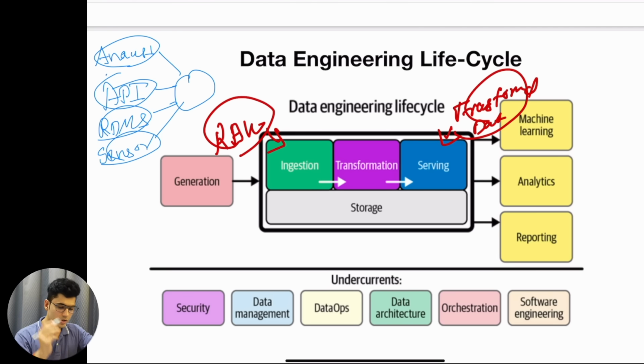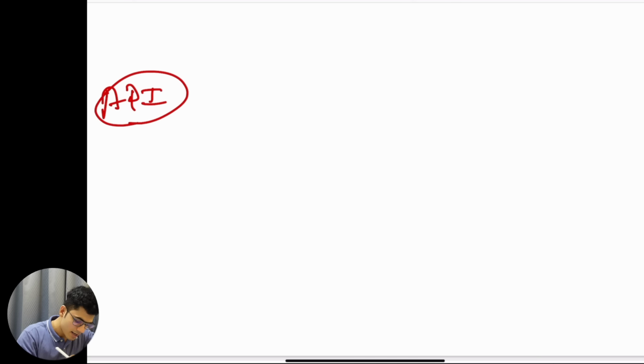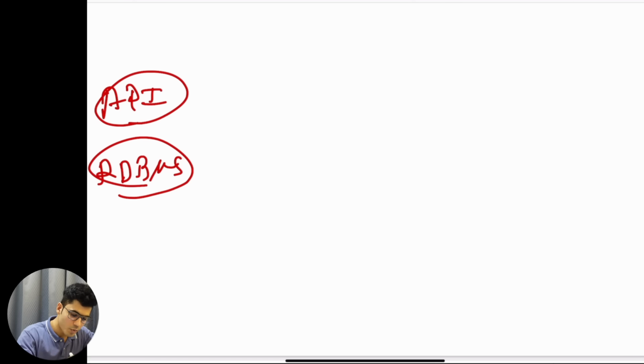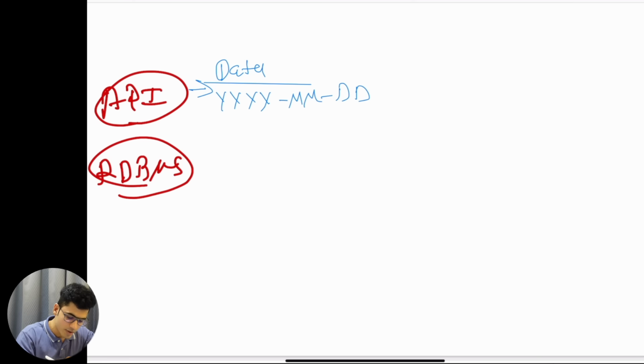So consider this example. Let me explain this part. I have data coming from an API and I have data coming from an RDBMS. In both of the data I have a date column. The date format in the API is YYYYMMDD, something like 2024, month 06 and day 01, so June 1st of 2024.